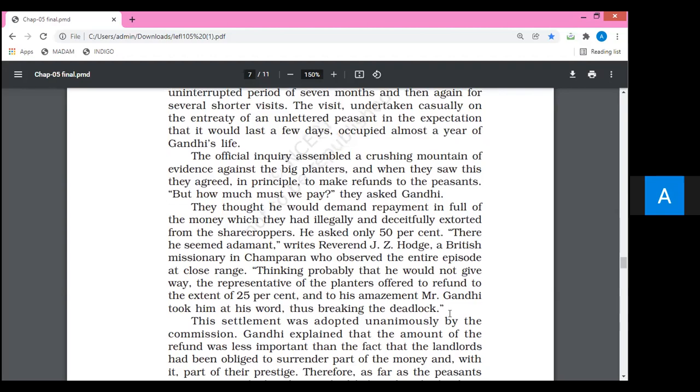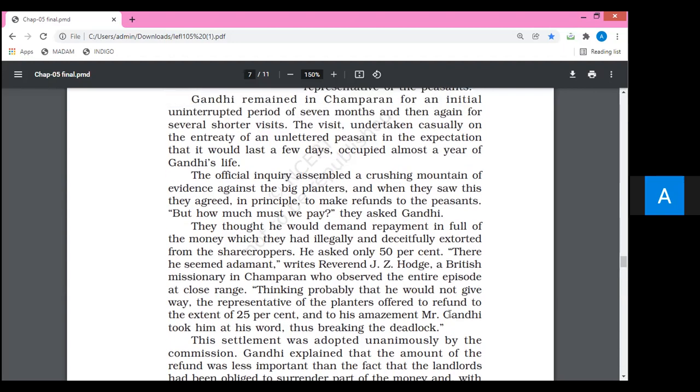Gandhiji was not ready to leave that place. He rejected that order, and ultimately he was called to court, and he reached court. The judge was not able to give a proper decision because a big crowd was there to support Gandhiji, and the British authorities were afraid to look at that situation.